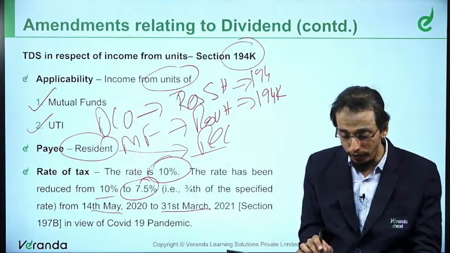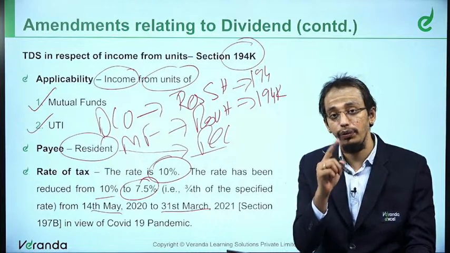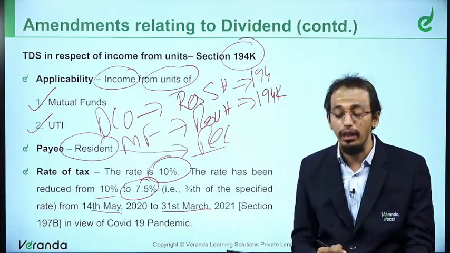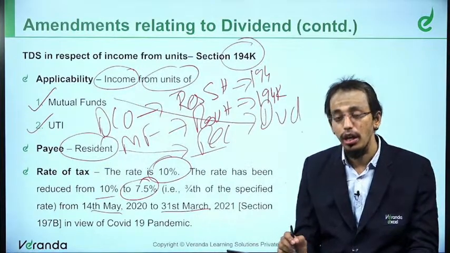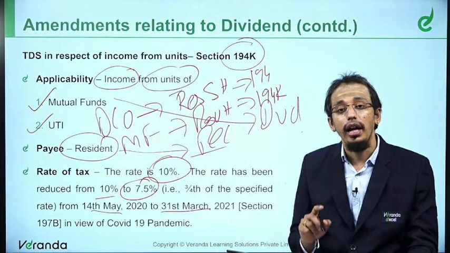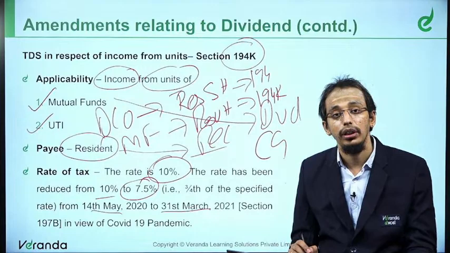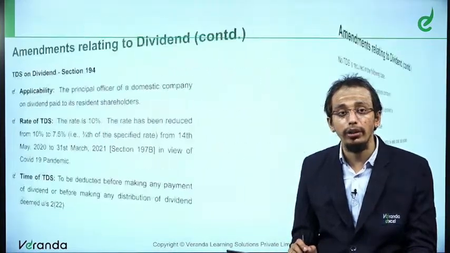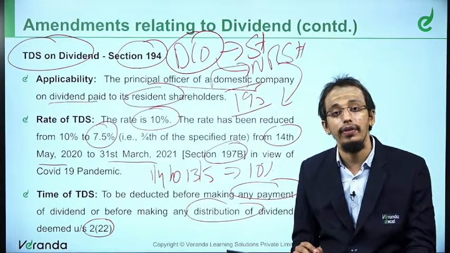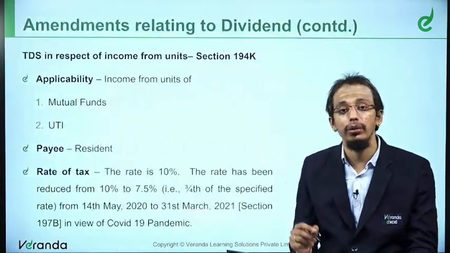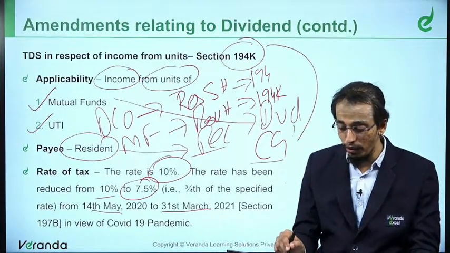Now, if we carefully understand, it says income from mutual funds. It doesn't say dividend from mutual funds, it says income from mutual funds. From mutual funds, I can have dividends and I can also have capital gains. Earlier, if you go back to section 194, it very clearly says it is on the dividends paid. Here it says income from mutual funds. Does it mean that even capital gains would be liable for 194K?